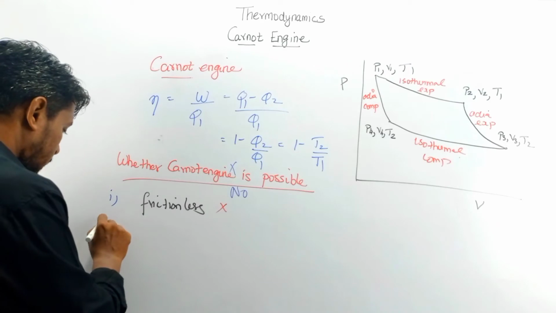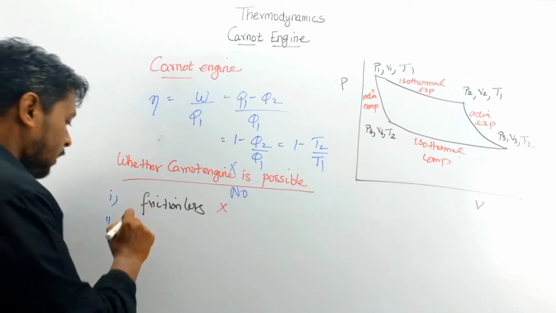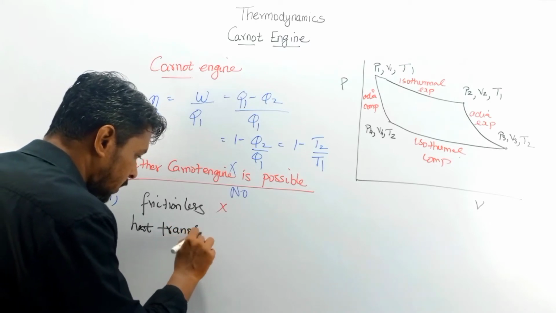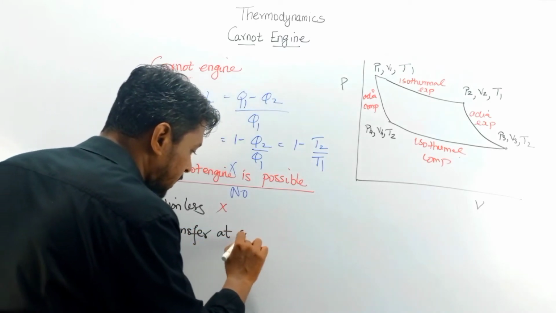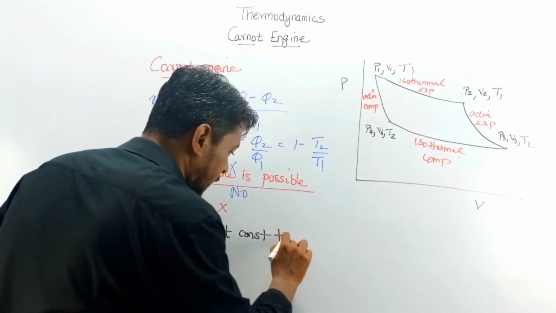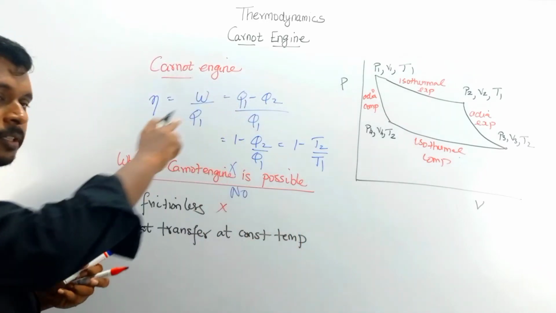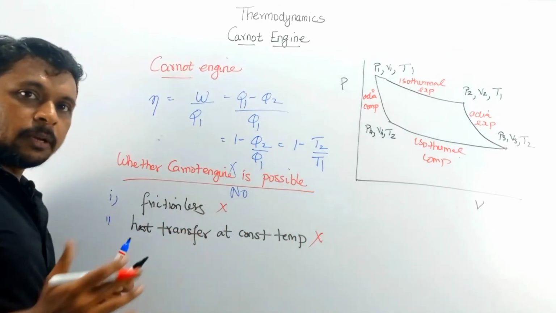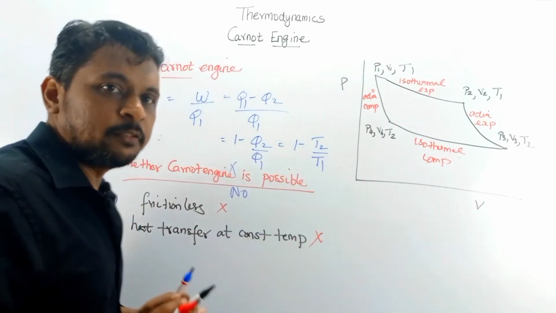And the second thing: heat transfer at constant temperature. They say that heat transfer takes place at constant temperature in this process. That is also not at all possible. There will be some kind of temperature potential, some temperature difference.